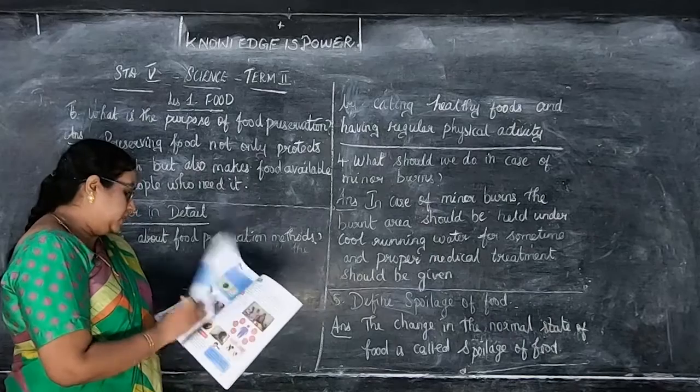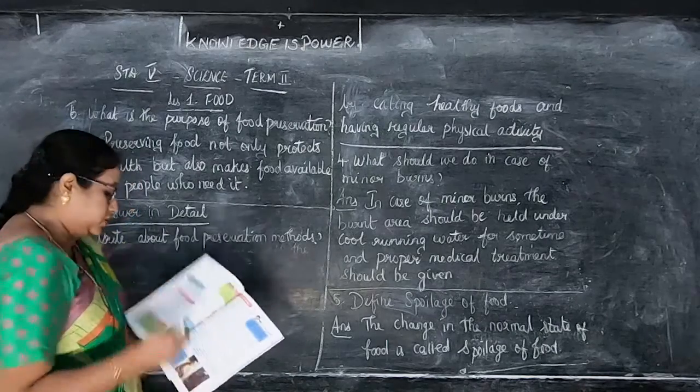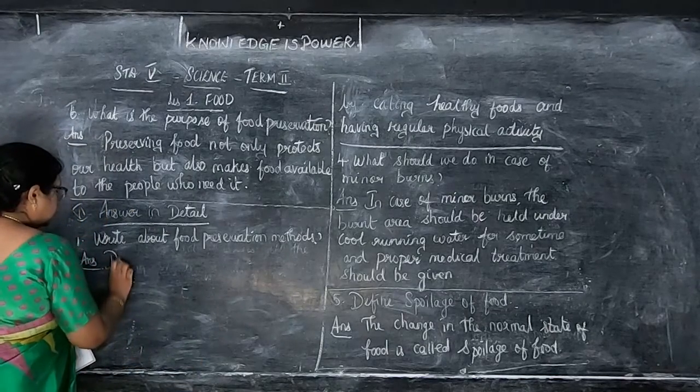Preservation methods. So many methods are there. We'll write any 5. Okay, children. So first, drying.